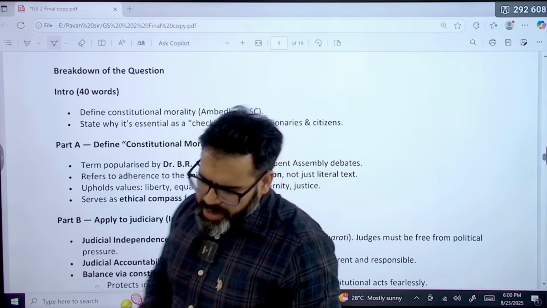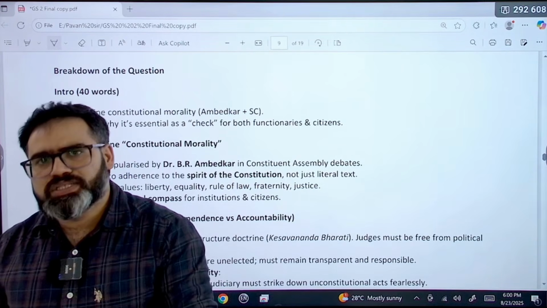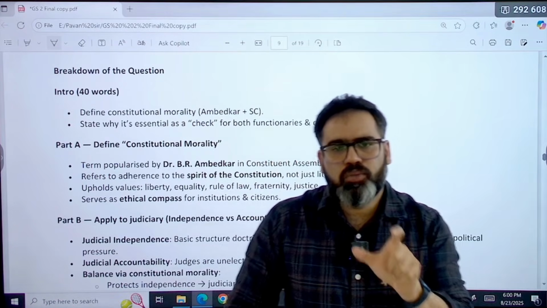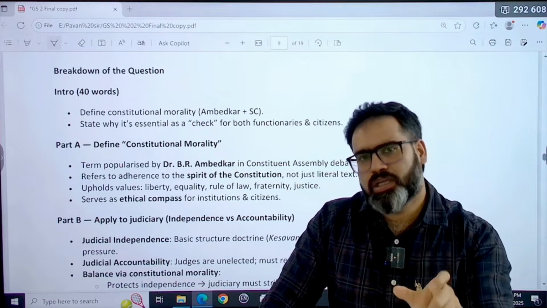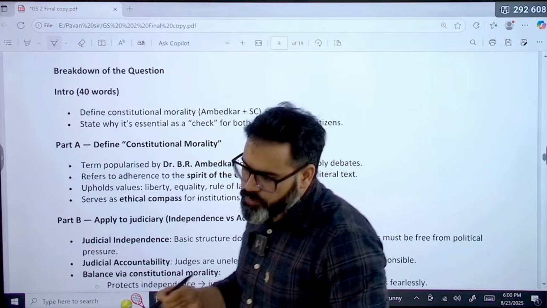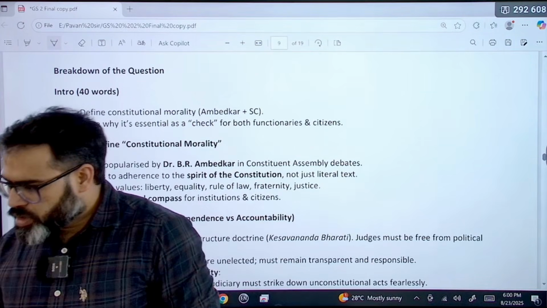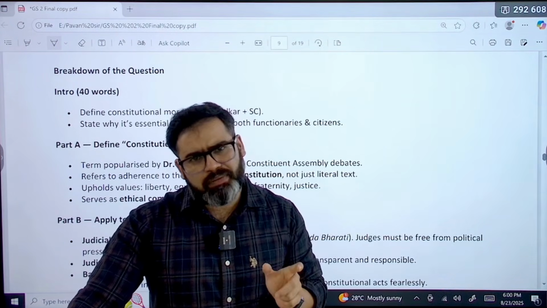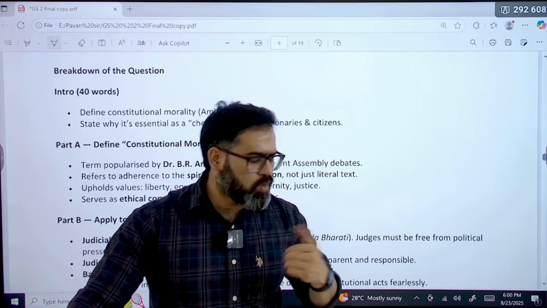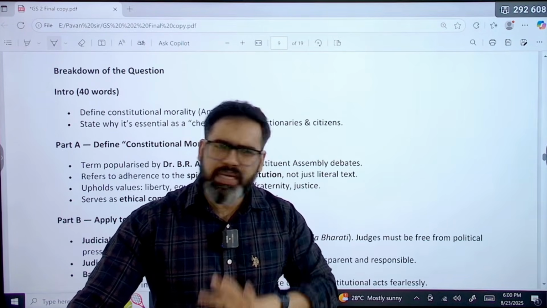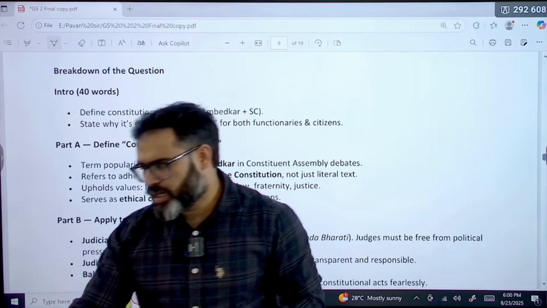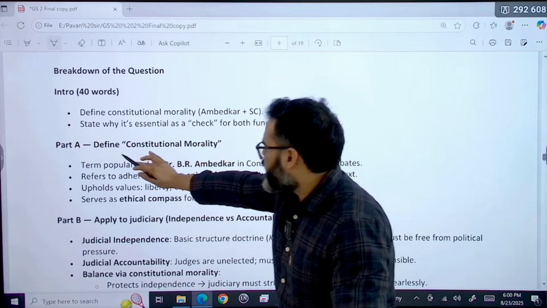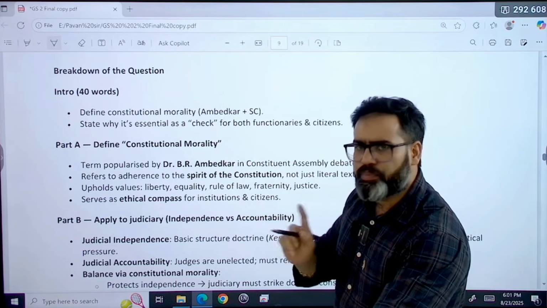Constitutional morality means the moral values which are based in the Constitution. Simple: constitutional morality means that moral values which basically exist in the Constitution. So what type of moral values are existing in the Constitution? For example, they will be around justice, rule of law, liberty, equality; these are the moral values, correct. So you have to first define constitutional morality, that is part A you have to define.